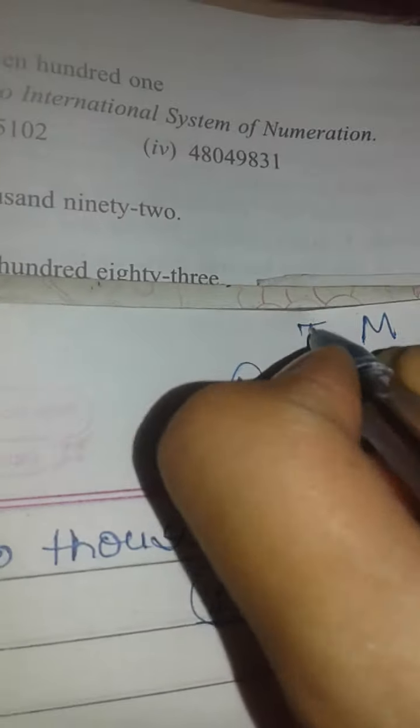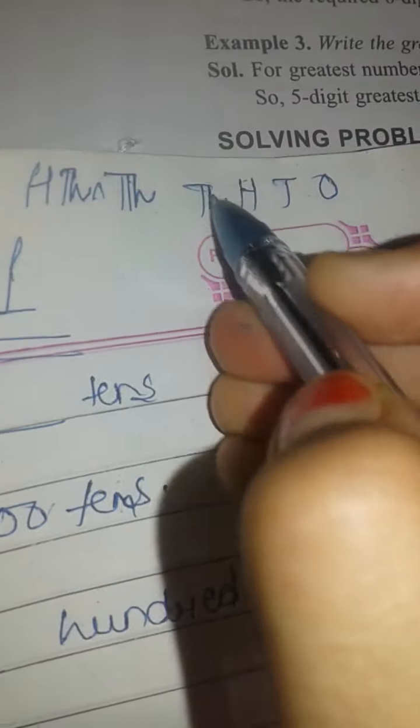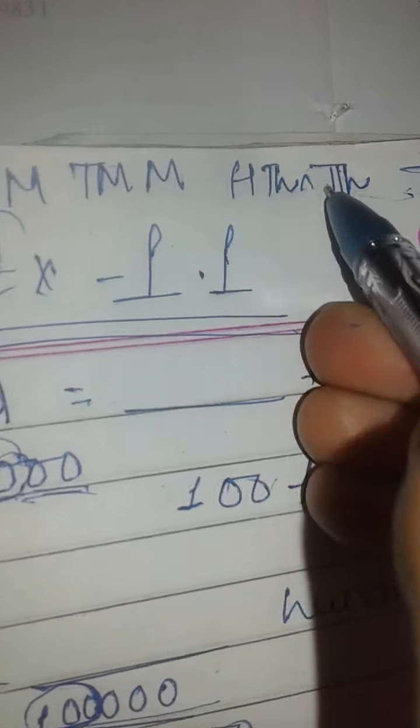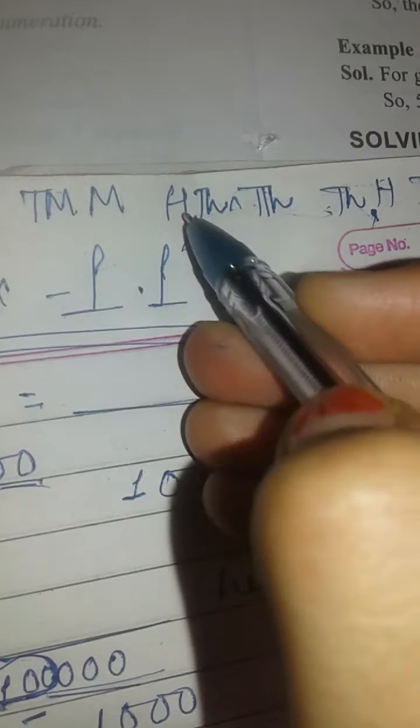How are we doing it? See, ones, tens, hundreds, thousands, ten thousands, hundred thousands, million, ten million, sorry, hundred million, billion, etc. We will insert a comma after hundreds, thousands, ten thousands, hundred thousands.